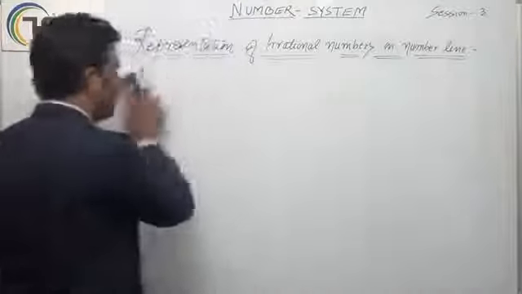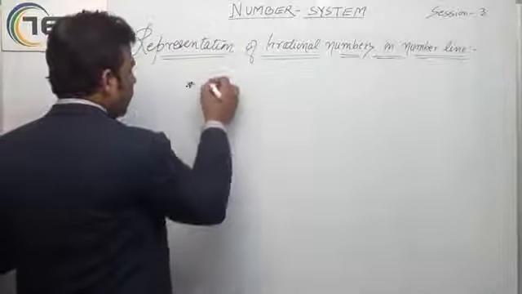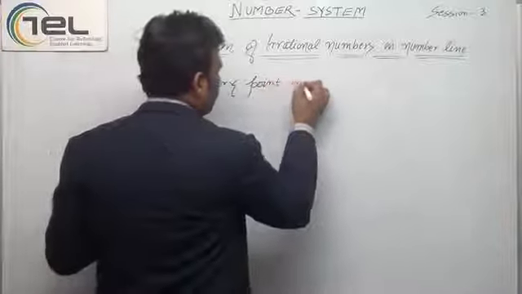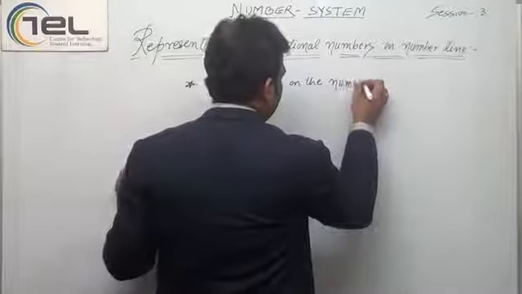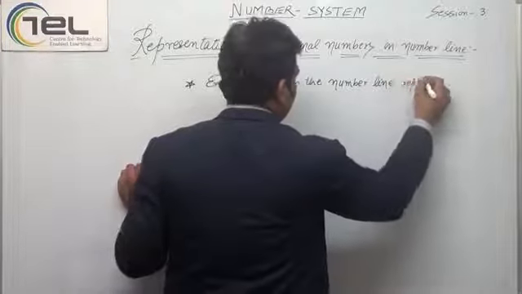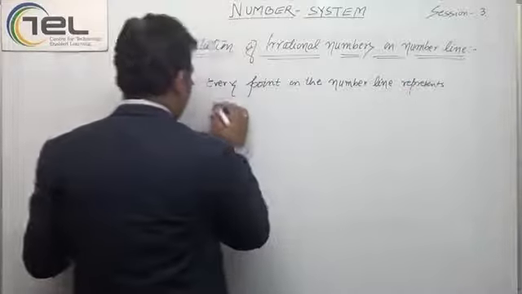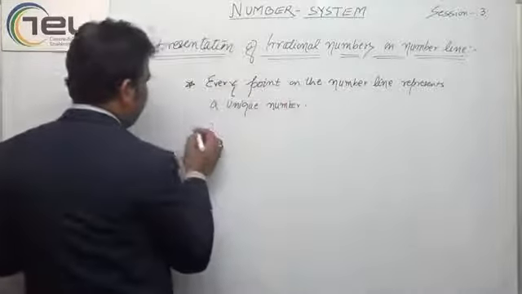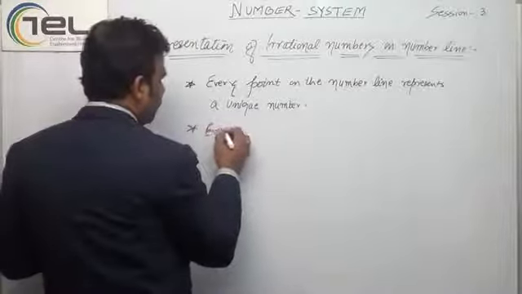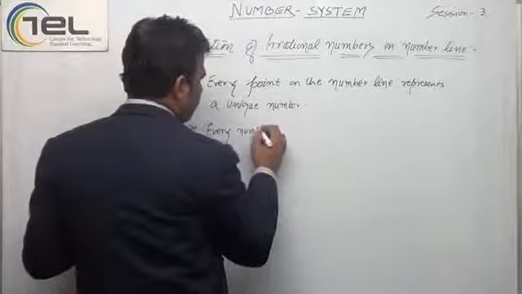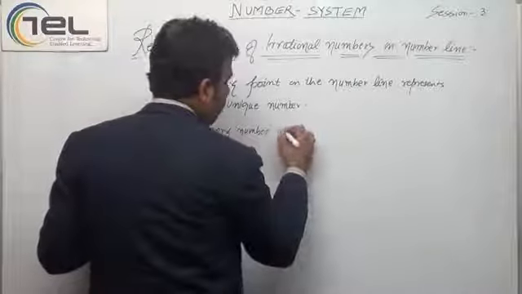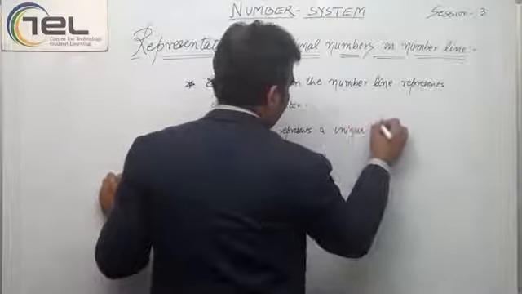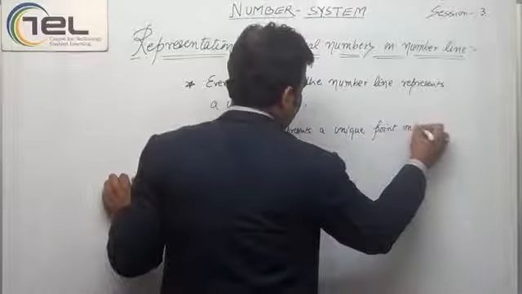I will write two very important points. Every point on the number line represents a unique number, and every number represents a unique point on the number line.